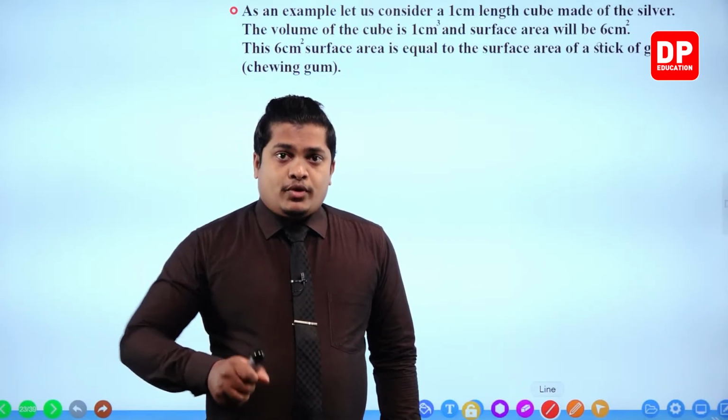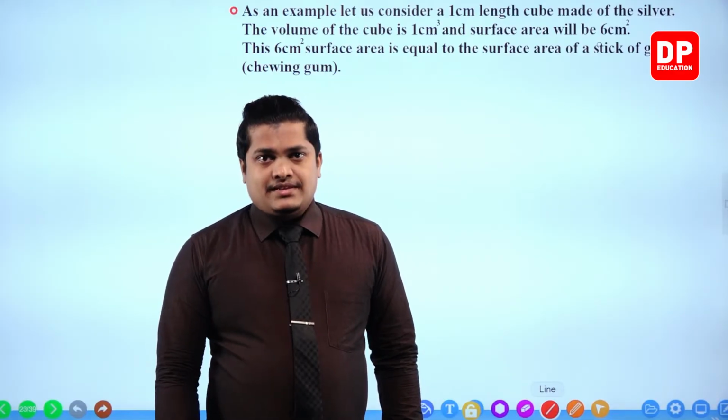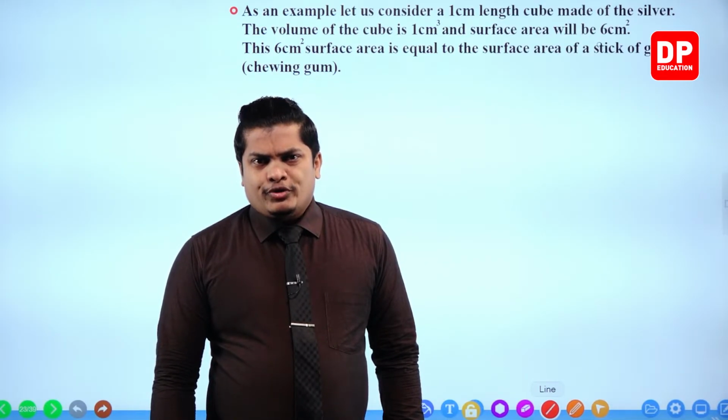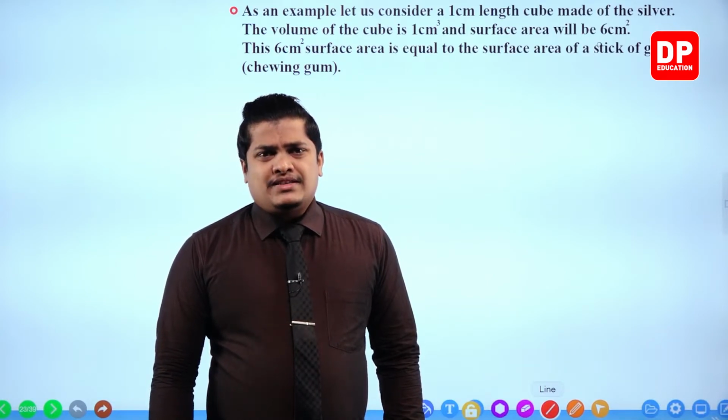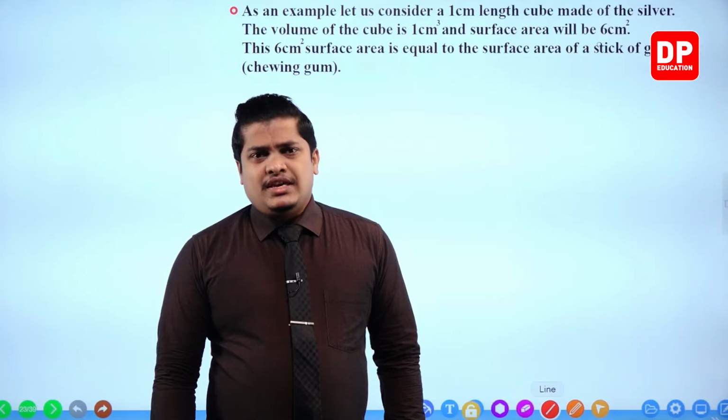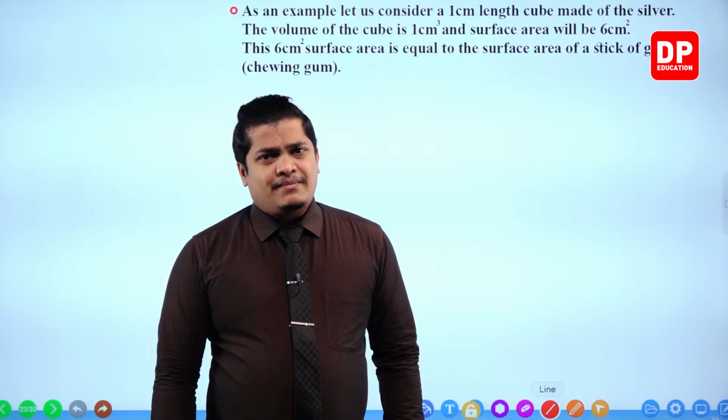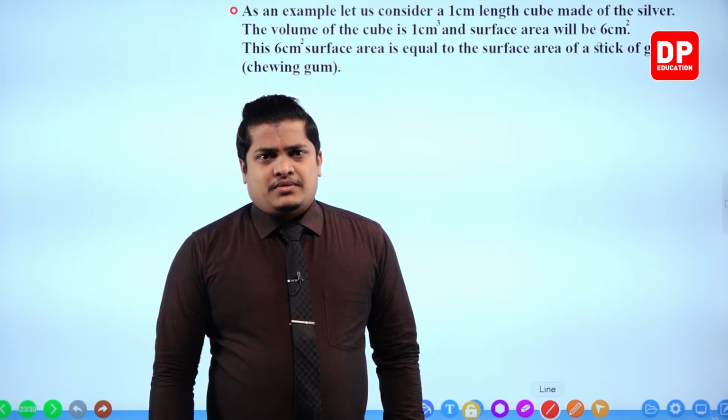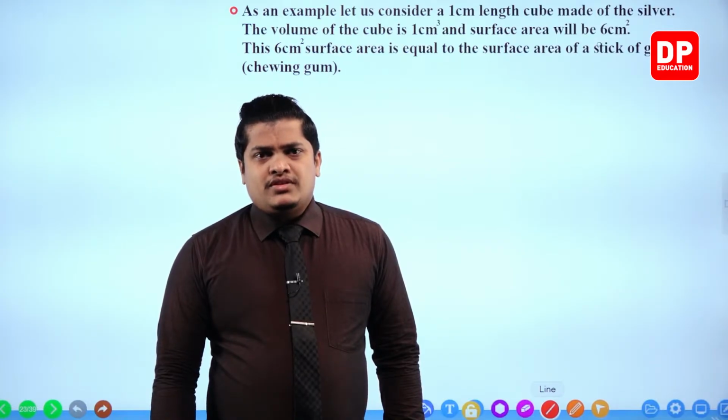Even though I'm going to cut it into several different pieces, the volume occupied by that object is not going to change. Volume means the space occupied by a certain object, so the total volume is not going to change.